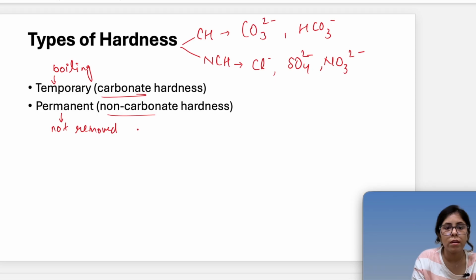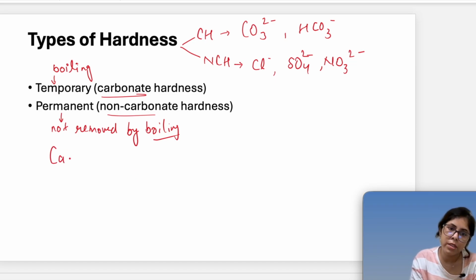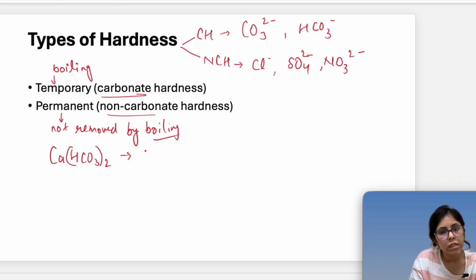Let's have some examples. Ca(HCO3)2 will create carbonate hardness, right? And let's say we have MgCO3, this will also create carbonate hardness.